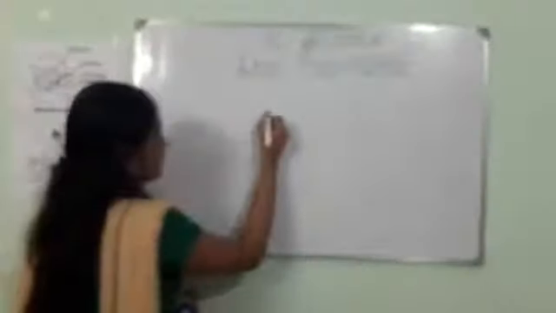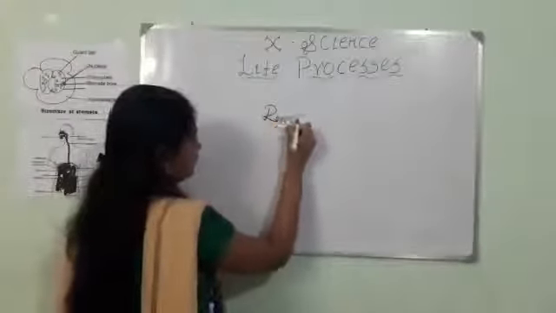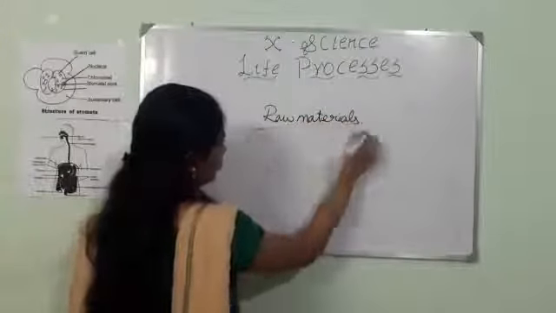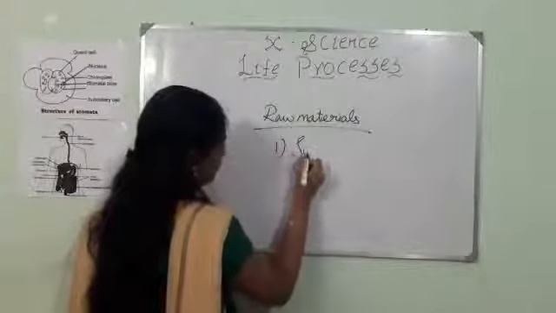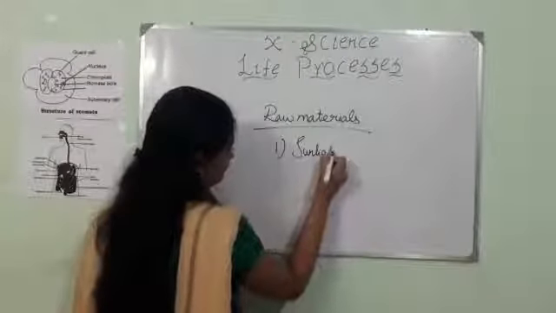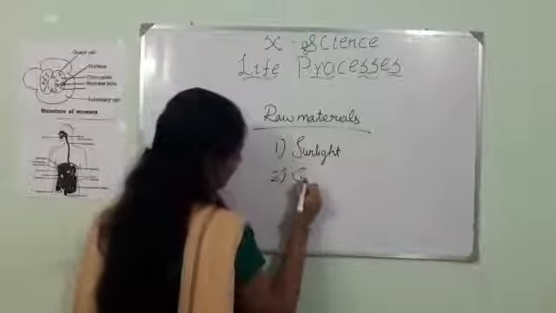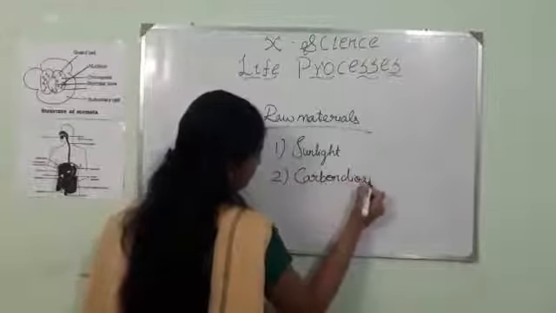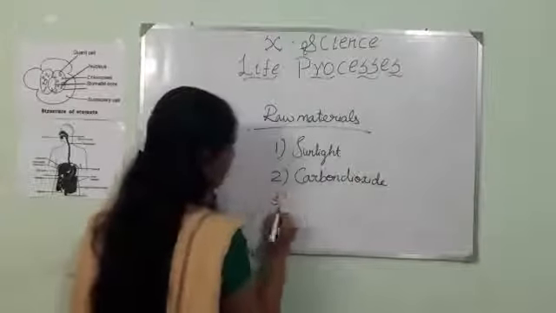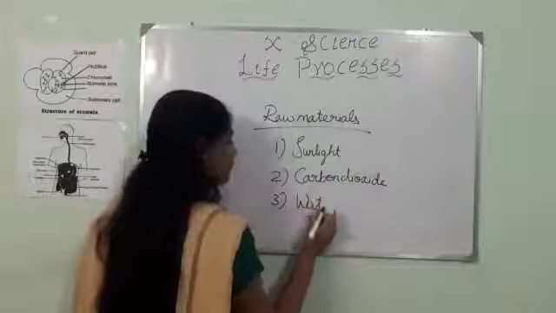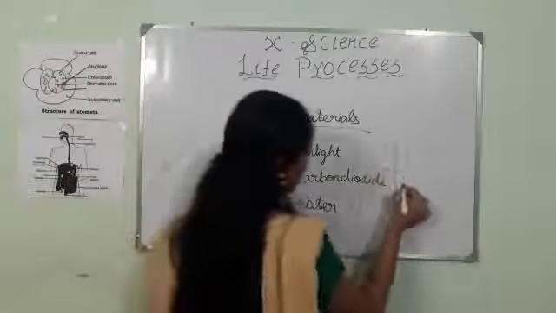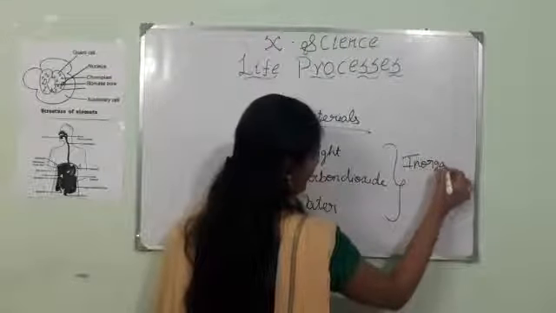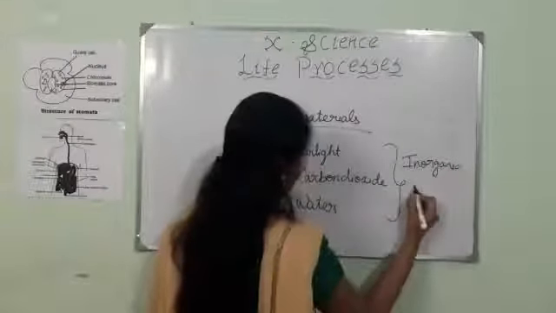The raw materials required for photosynthesis are sunlight, carbon dioxide, and water. All these three are inorganic substances which are very essential to undergo photosynthesis.